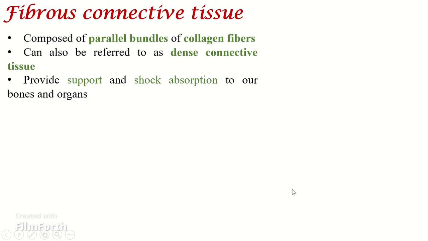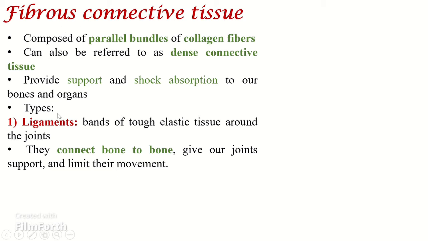The next type of animal tissue is the fibrous connective tissue. The fibrous connective tissue comprises parallel bundles of collagen fibers, and it is also referred to as the dense connective tissue. The main function is to provide support and shock absorption to our bones and organs.